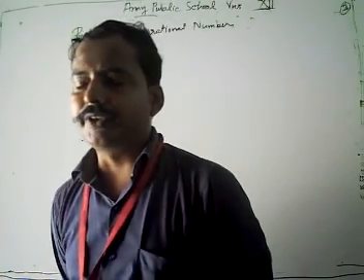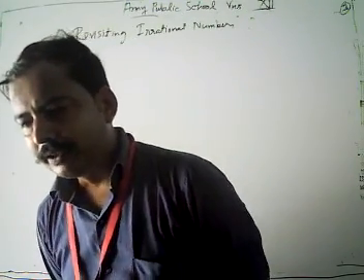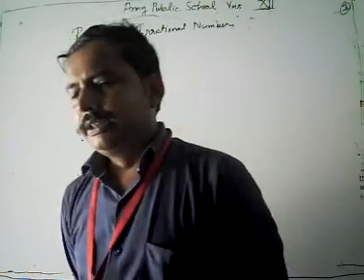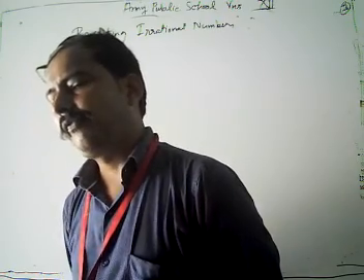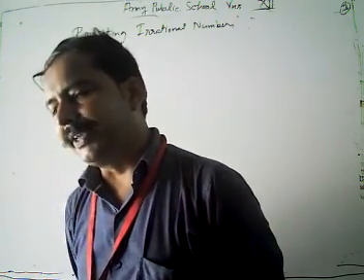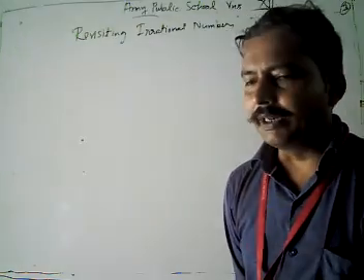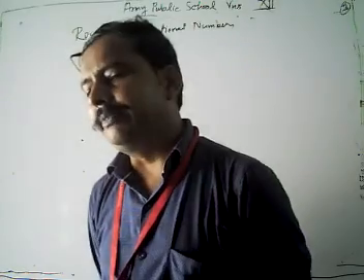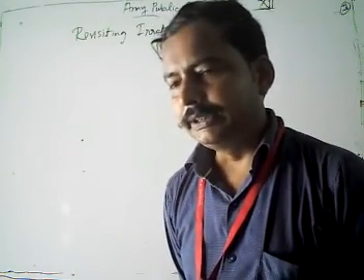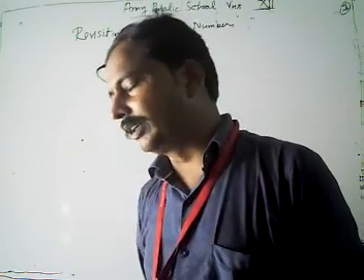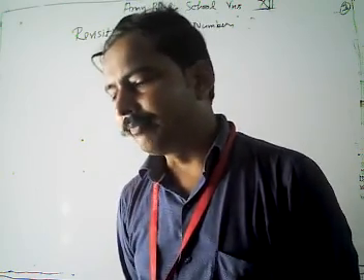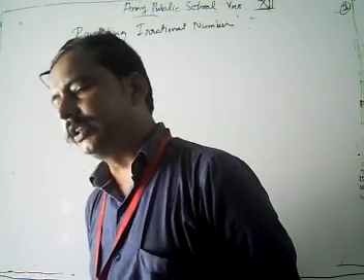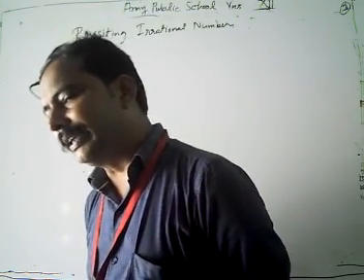Then we talk about the decimal expansion. There are three cases. First, when we divide p by q, it may give a terminating decimal expansion, meaning the division completes. Second, it may be non-terminating and repeating.